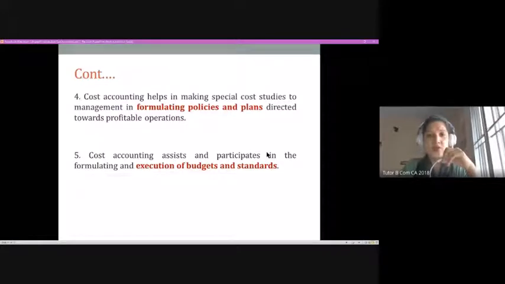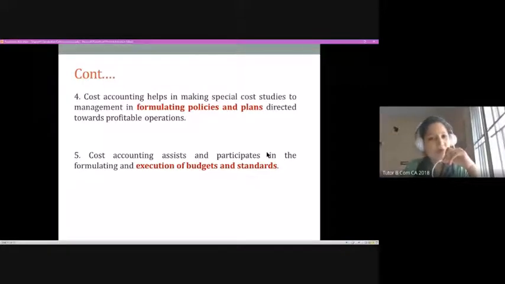Along with, it's not that only cost information is not needed for taking these, but cost information contributes significantly towards formulating policies and plans. Because if I'm not sure what the actual figure is which is connected with each of these activities within my organization, I may not be able to formulate the policies correctly. So that is why we say that cost information contributes significantly towards formulating policies and plans within an organization.